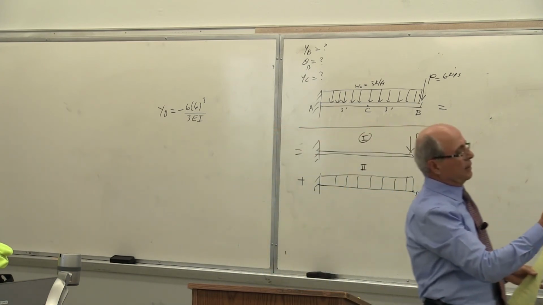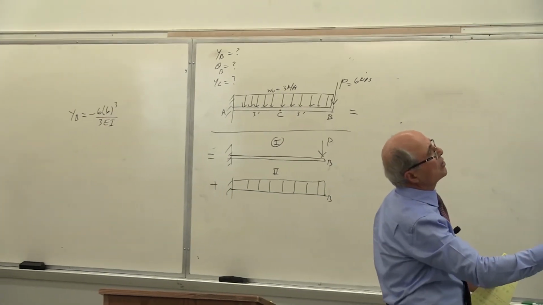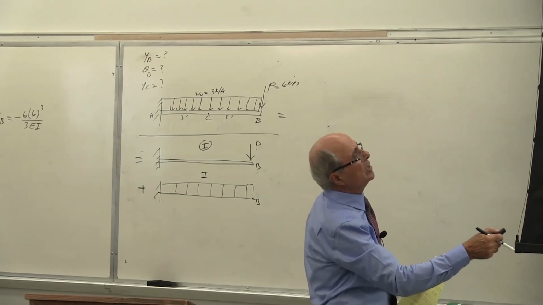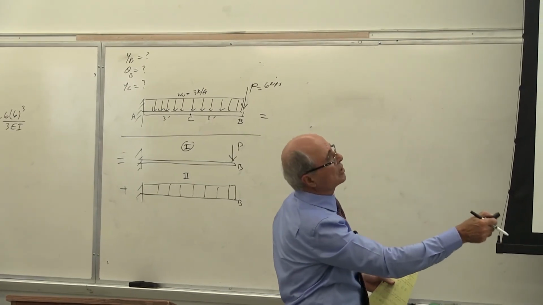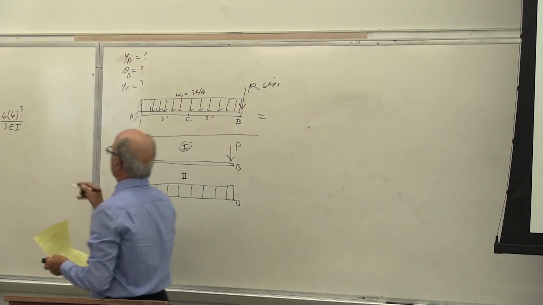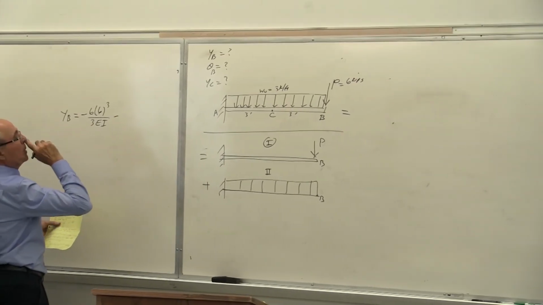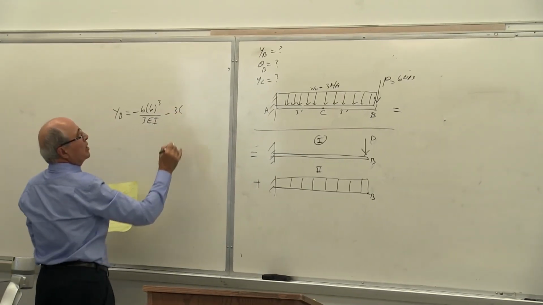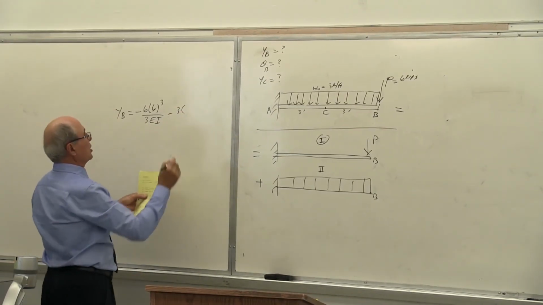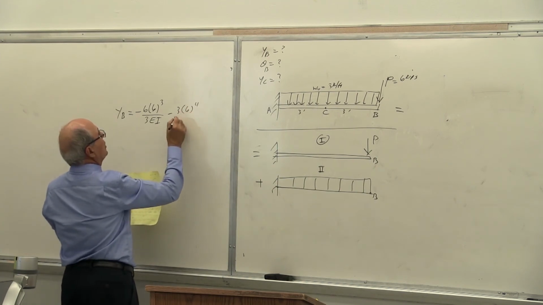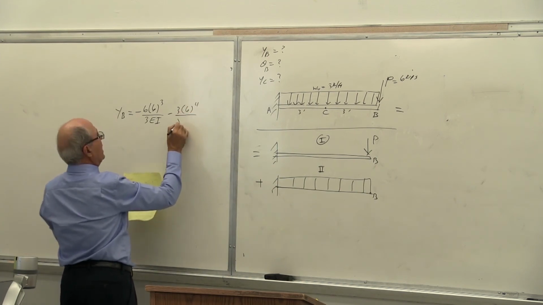This one is there. Is that correct or not? And it's negative. As you see, it's going down because its slope is that. So minus w. This time w is 3. Length to the power of 4, which is 6 to the power of 4, divided by 8EI.